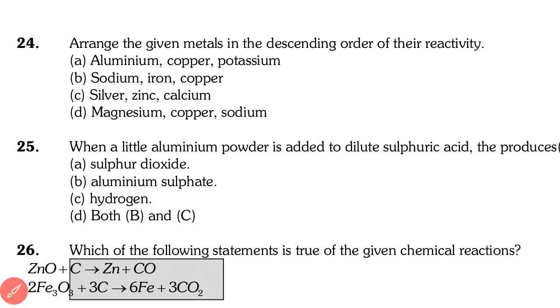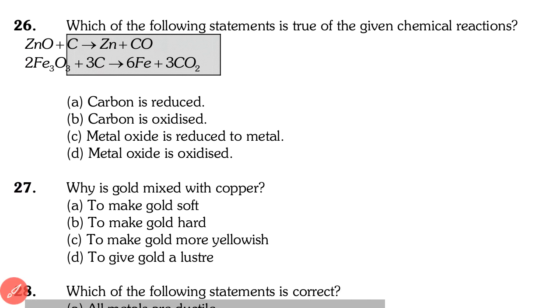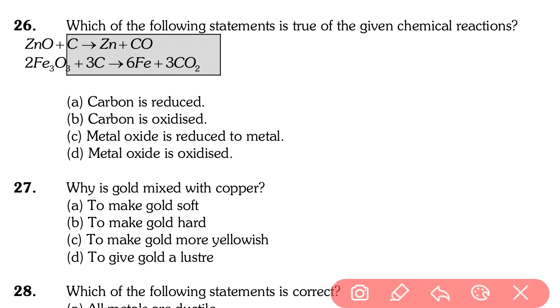Going to the next question, that is question number 26 and 27. Which of the following statements is true of the given chemical reactions? See this: ZnO, zinc oxide, plus carbon gives zinc plus carbon monoxide. Iron oxide plus carbon gives iron plus carbon dioxide.